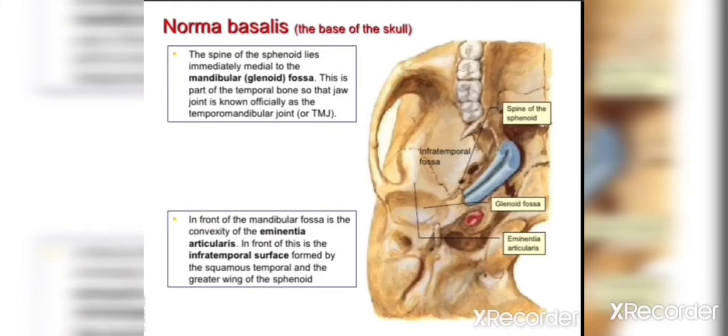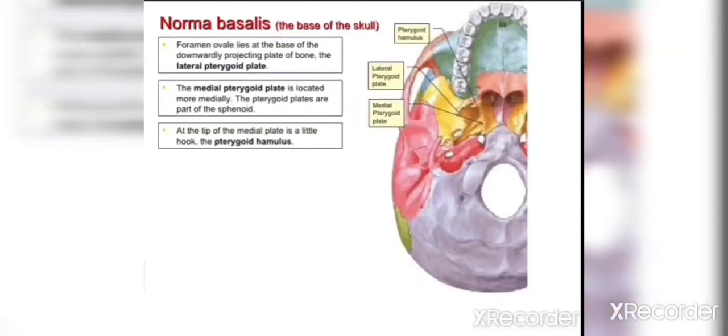So then there is mandibular fossa for the articulation with the head of mandible and forms a TM joint, that is temporomandibular joint. It is also known as glenoid fossa. So here we can see the lateral and the medial pterygoid plate. These are clearly visible and highlighted in this image.